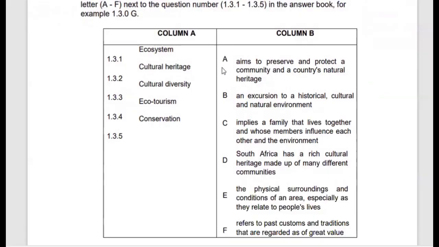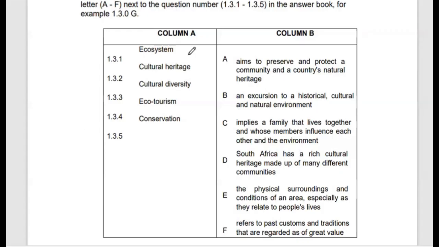Then we have the descriptions. The first description is this aims to preserve and protect a community and a country's natural heritage. Then an excursion to a historical, cultural, and natural environment. Then implies a family that lives together and whose members influence each other in the environment. Then the next one, South Africa is a rich cultural heritage made up of different communities. The next one, the physical surroundings and conditions of an area, especially as they relate to people's lives. Then it refers to past customs and traditions that are regarded as of great value.